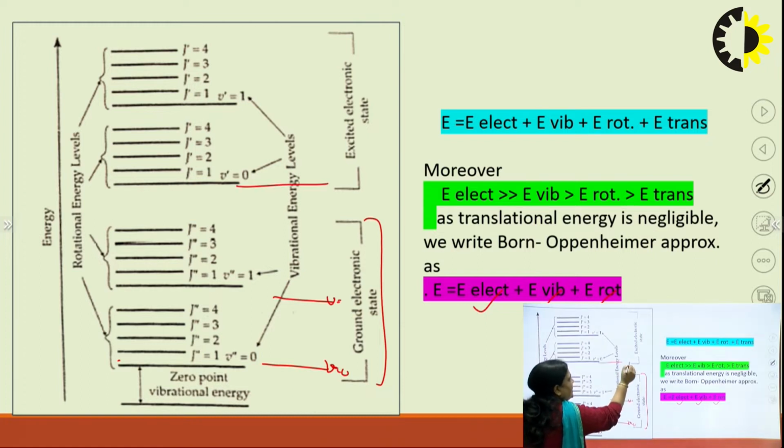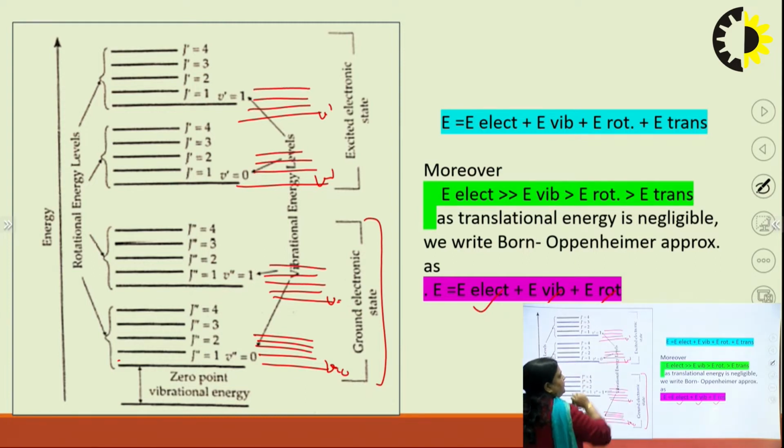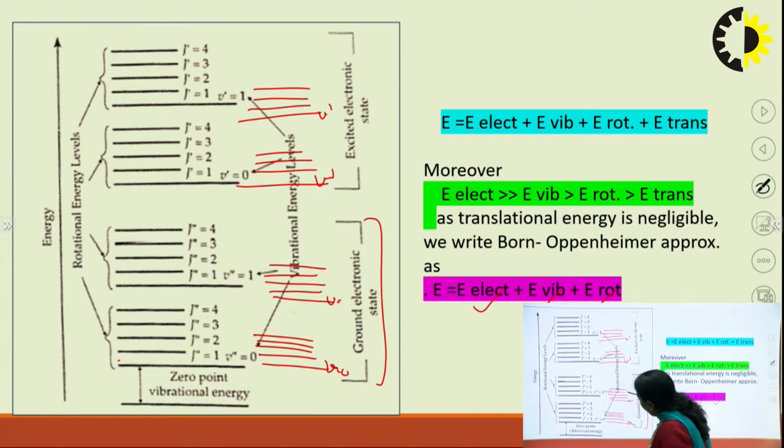Same in the excited state, V'0 and V'1. And then a group of rotational energy levels is associated with each vibrational energy level. So it is clear that for rotation, very little energy is required,